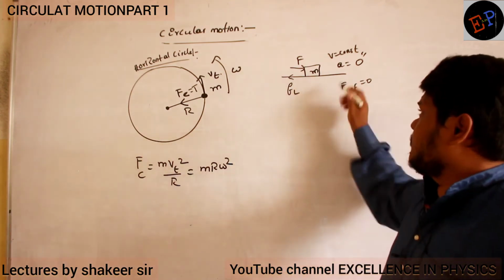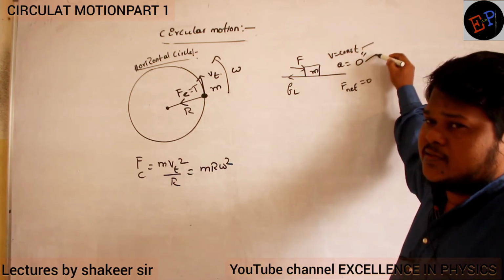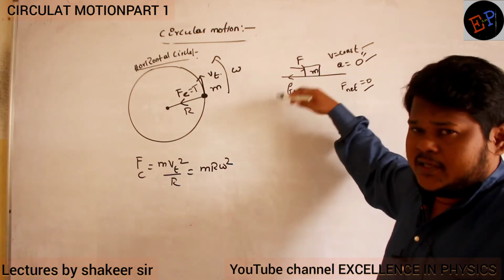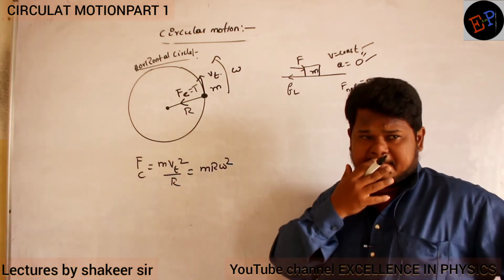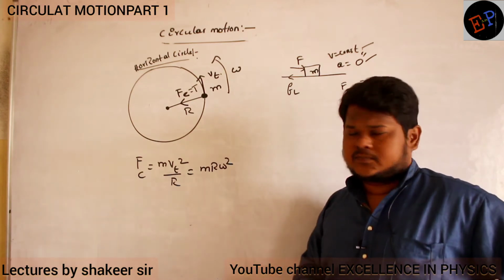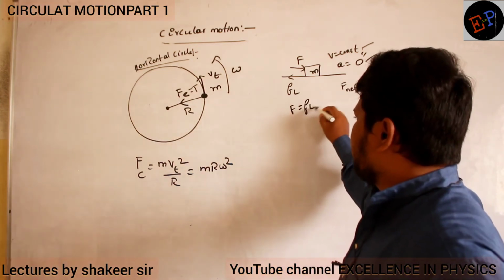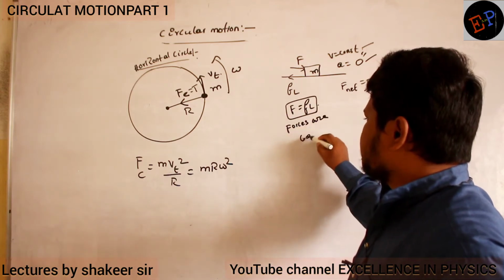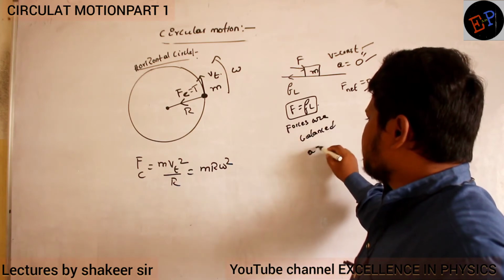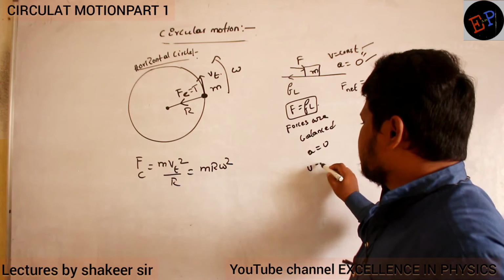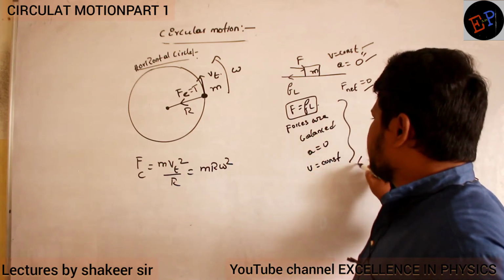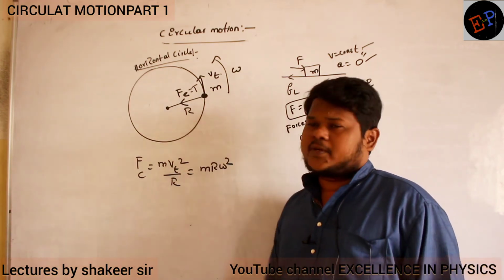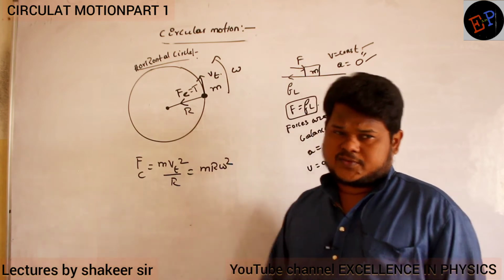Clear, no? The body is moving with a velocity of v. It means acceleration is 0. Acceleration is 0 means net force is also 0. Net force 0 means there is some force which is balancing this force. And what can that force be? Friction. So here friction and F, they are equal. Or I can say forces are balanced. If forces are balanced, then acceleration is 0, and velocity is constant. These are the inferences which we can get now. Clear now? Now similarly here, to balance this centripetal force, is there any other force?